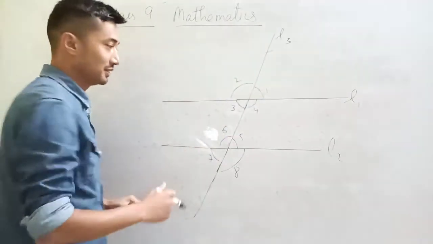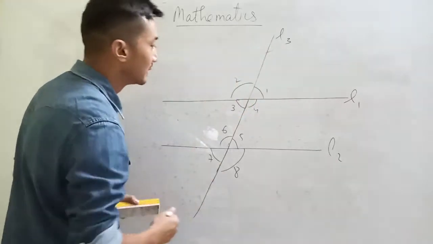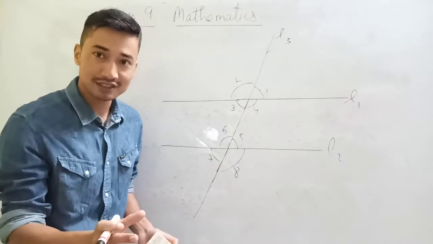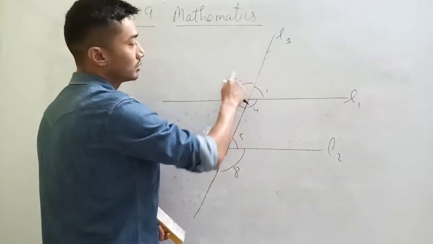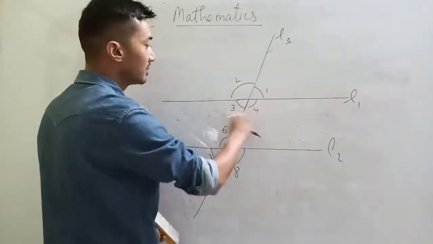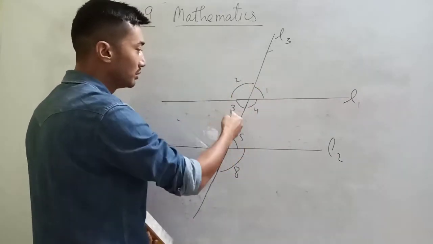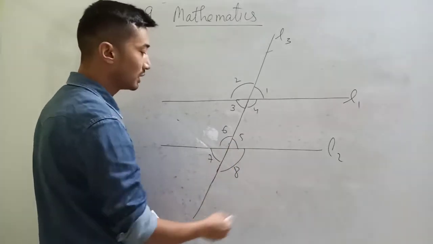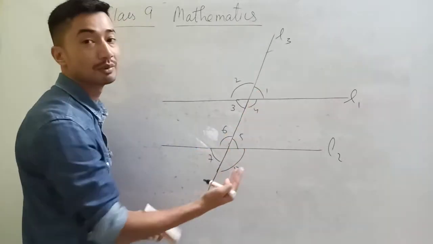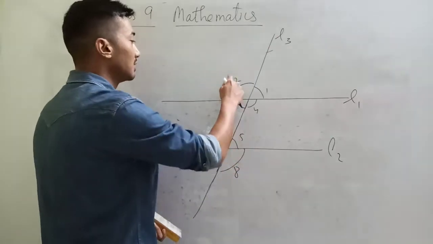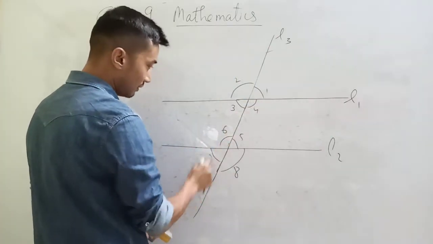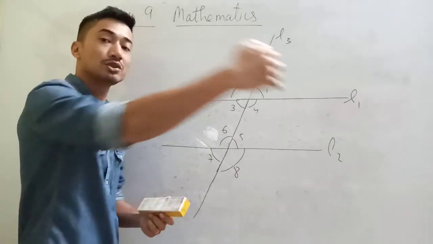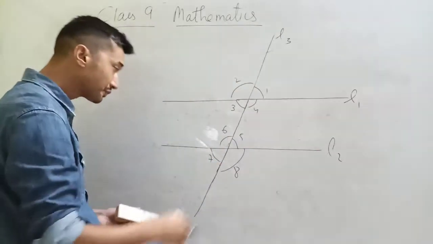See, these angles that are formed are from the simple things that we know about angles. That is, angle 1 and 2 make 180, a linear pair, a straight line. 3 and 4 make 180, 1 and 4 make 180, 2 and 3 make 180, 6 and 5 make 180, 7 and 8 make 180. Vertically opposite angles: 2 and 4, 1 and 3, 5 and 7, 6 and 8. Please watch the first video of lines and angles.